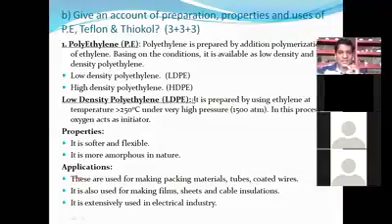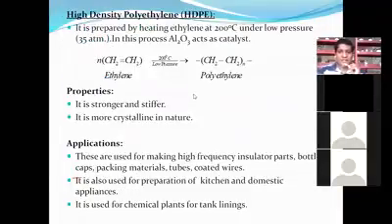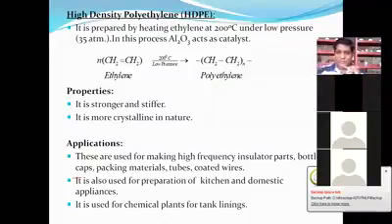Now we'll see the continuation. What is the difference with HDPE? HDPE is prepared at lower temperature and low pressure conditions. HDPE has high strength, high stiffness, and higher crystallinity. HDPE is used in making kitchenwares, domestic appliances, and tank linings. HDPE is used in insulating parts, bottling caps, packing materials, tubes, and coated wire. The best example is that HDPE is used in the pipe industry.